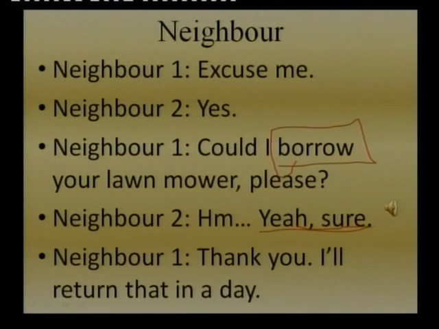So that's it. And then neighbor one again says, thank you. That is more important. Whenever you seek permission from someone else and your permission is granted, your wish is granted, you must thank the person who has allowed you.